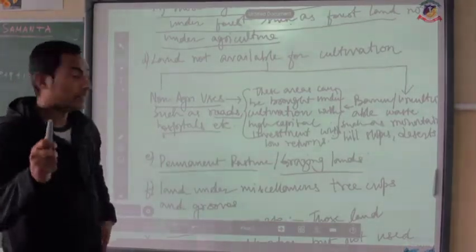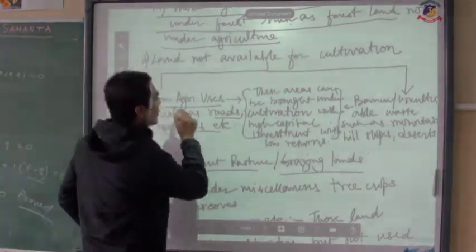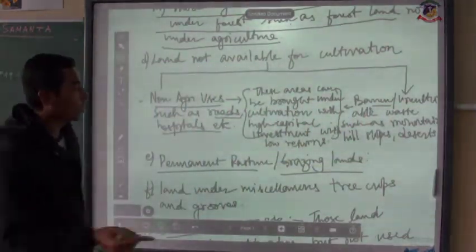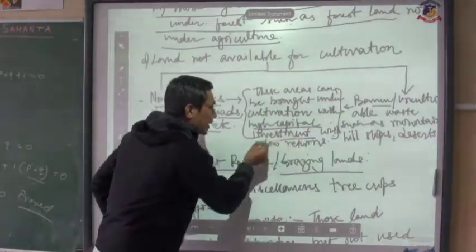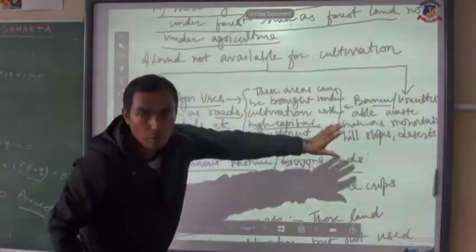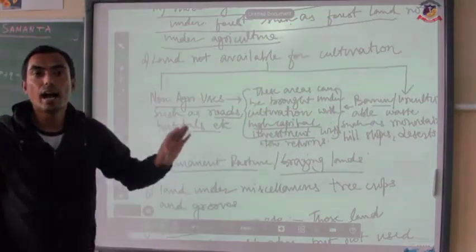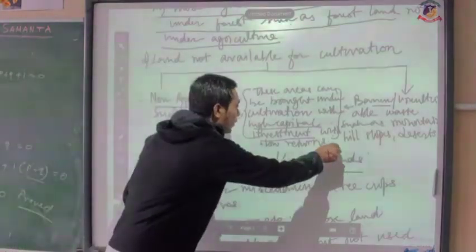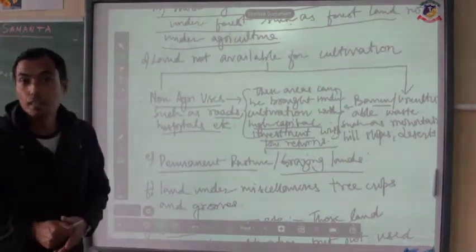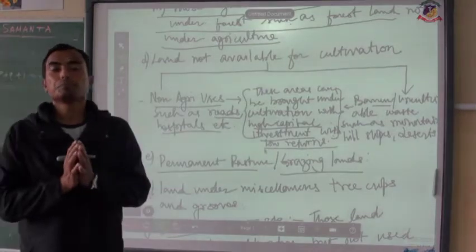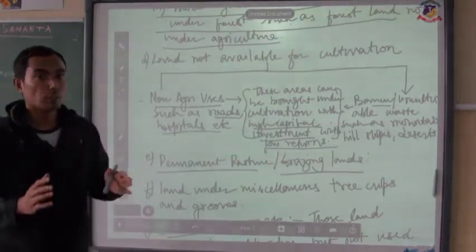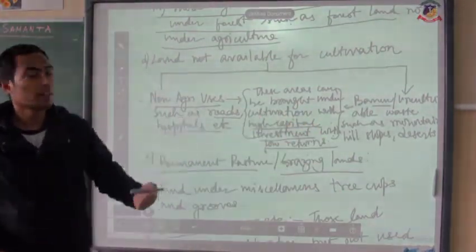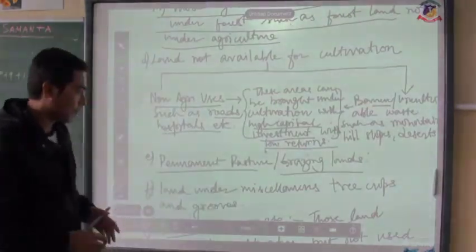These areas can be brought under cultivation with a very high capital investment. But the problem is that there will be a very, very low return. So because of that, no one is in a position to invest a huge capital on these lands to get very low returns.